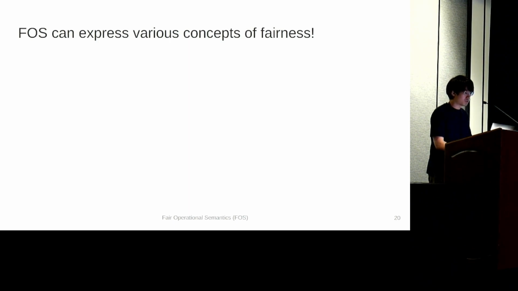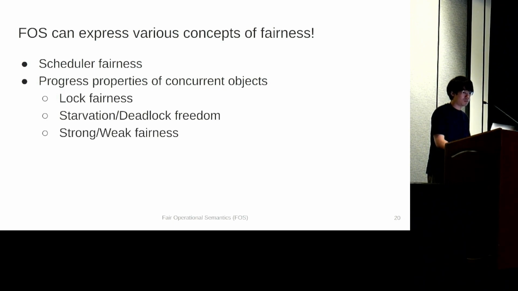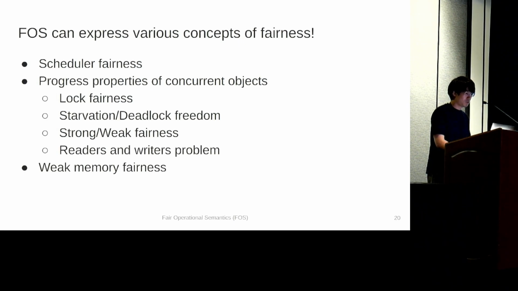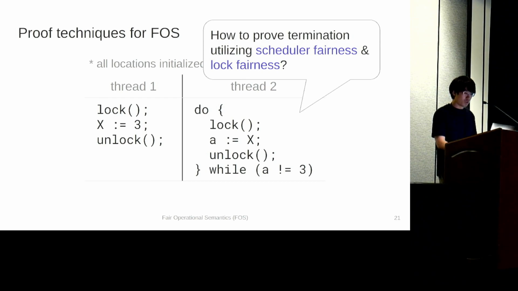However, it turns out that FOS can do much more, and we show various examples in our paper, such as scheduler fairness, progress properties of concurrent objects, such as lock fairness, starvation and deadlock freedom, strong and weak fairness, and readers and writers problem, and even weak memory fairness. Now I would like to turn our attention to how we actually prove things in FOS. So we have our running example, and we want to prove termination of this program utilizing scheduler fairness and lock fairness.